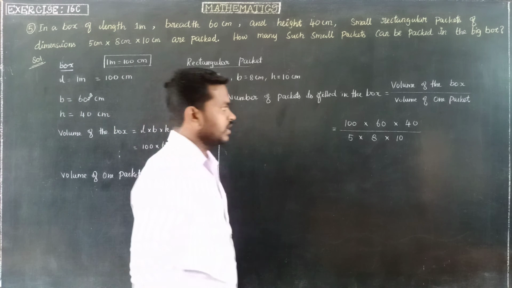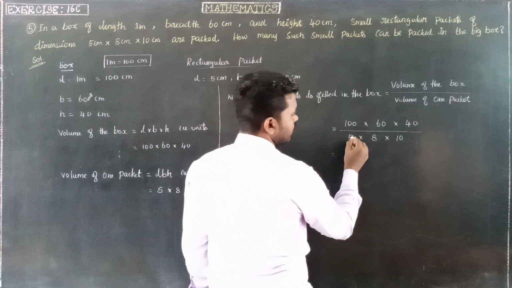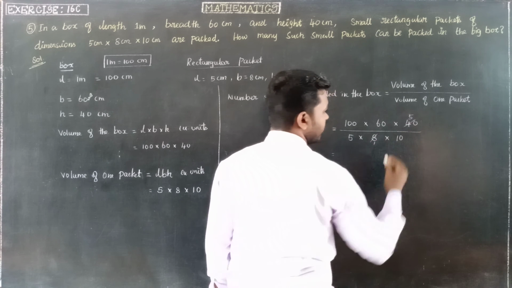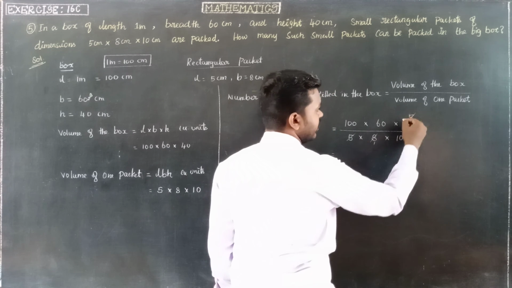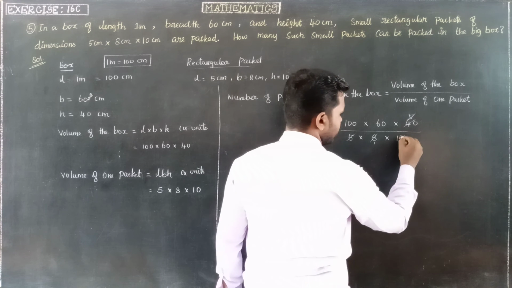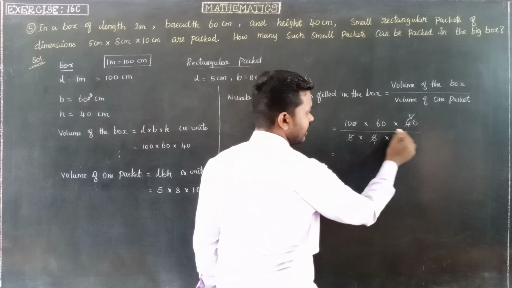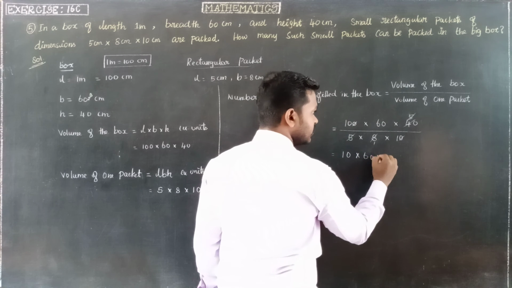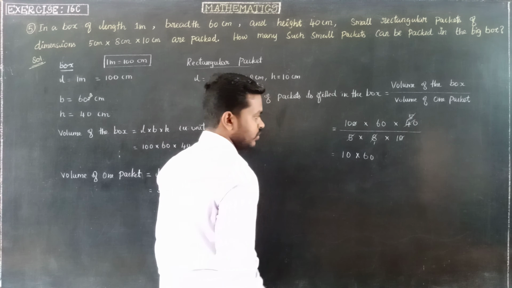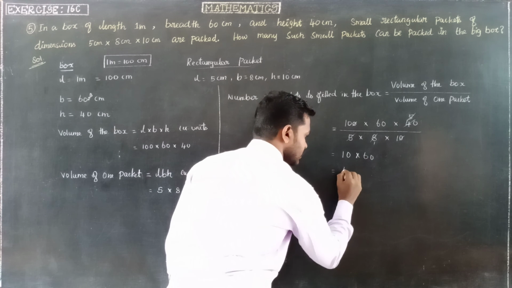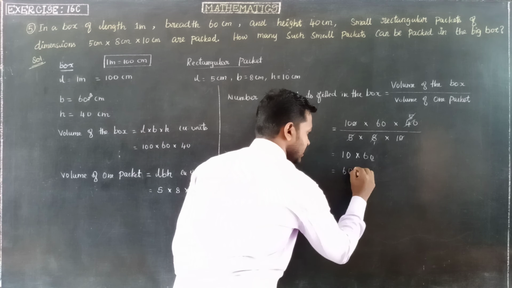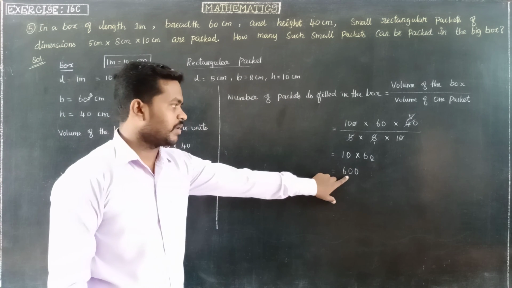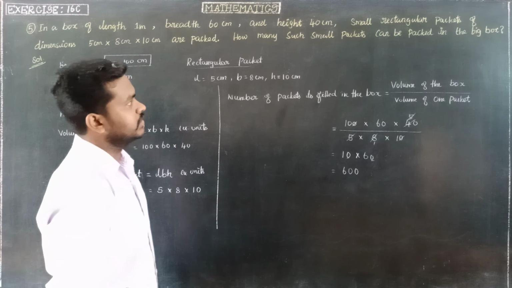Now we cancel and simplify. 1 8 is 8, 5 8s are 40. So 5 and 5 cancelled. Here 1 0 cancel, here also 1 0. The denominator has no values left, so we write only the numerator: 10 into 60. Multiply, 10 into 60, so 600. So we cancelled earlier, and the total number of small rectangular packets is 600.